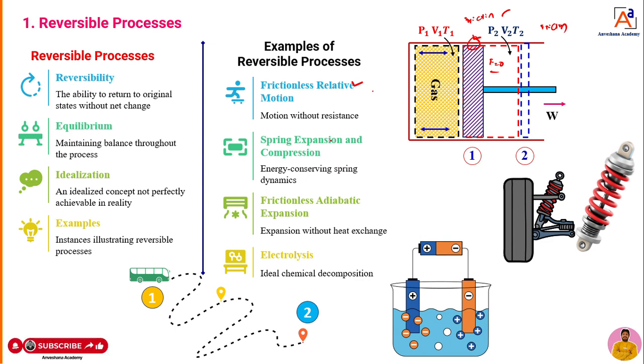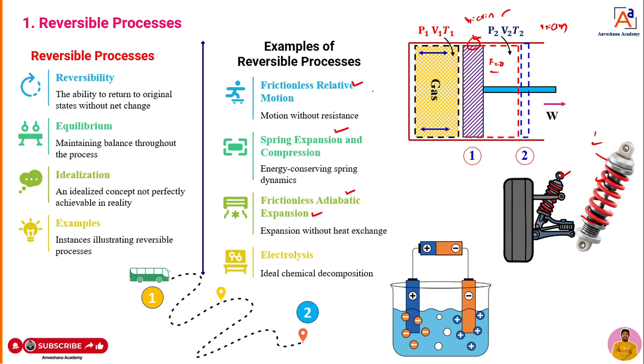Now we can take the spring example. You can take the suspension in your car, or you can take a bike. That spring will compress when load is applied, and it is going to expand once the load is released. That means it is going to return to its original position. But dear students, when it compresses and expands, a little bit of friction will be there. Because of that friction, heat may transfer to the surrounding. But what can we do? We can assume there is no friction at all. If it is so, that is an example of a reversible process.